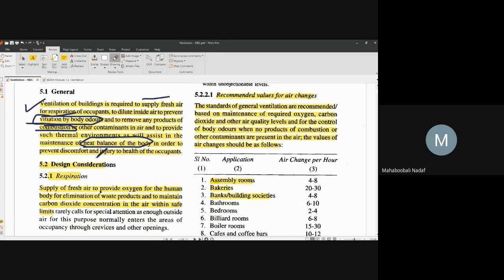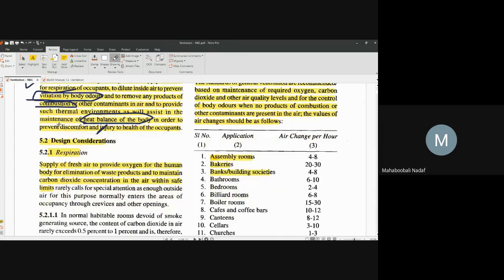The second part of the NBC is very important from your exam point of view. What are the considerations? What are the principles? These things you have to understand clearly. Now, design condition: how much ventilation there should be, and what the window size, opening size and duct size should be, on what factor is it depending?